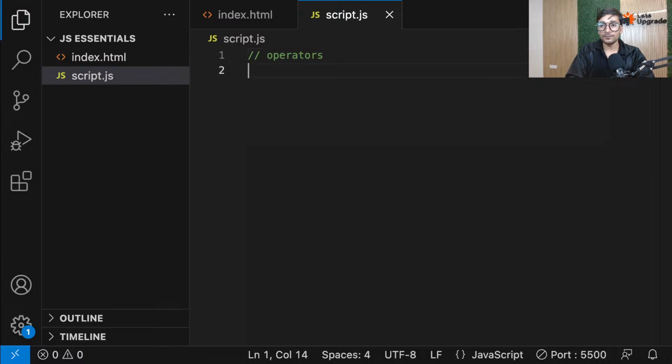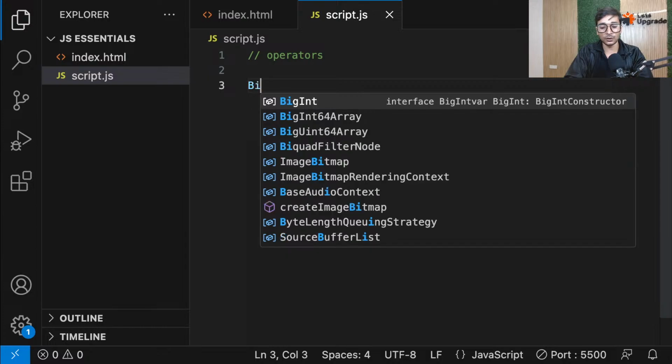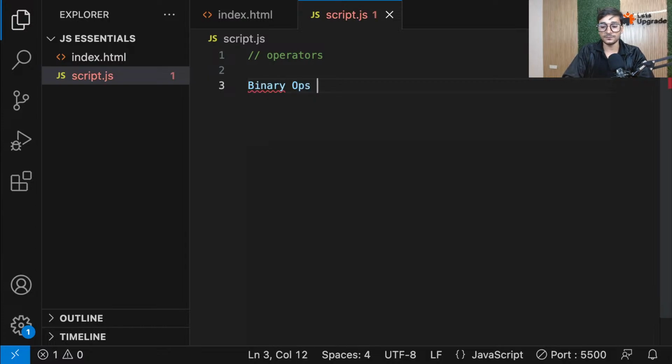Okay. So if I have to mention the categories, the first category that comes here is binary operators. Now inside the binary operator category also, there are tons of operators, so again, based on what they do, they are divided into some more categories. But first of all, before we move ahead, I would like to tell you what exactly is the meaning of binary operator. Binary means, see guys, bi means 2. So binary means 2 numbers or 2 something. So binary operators are the operators which always work on 2 operands.